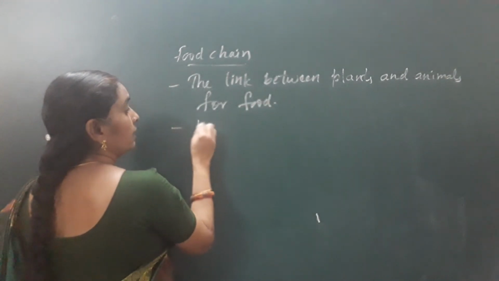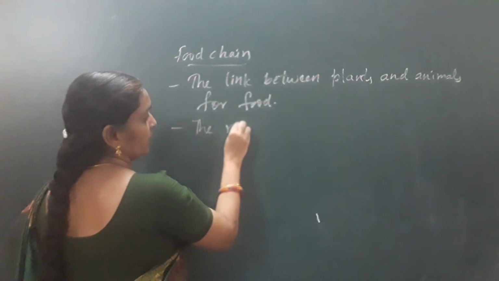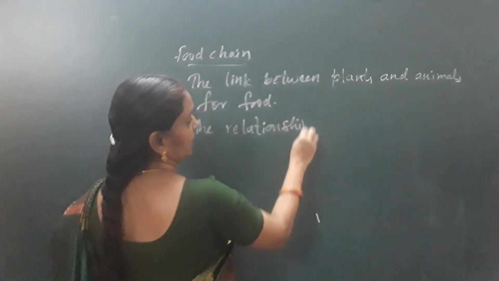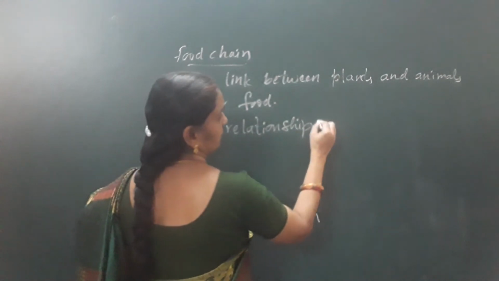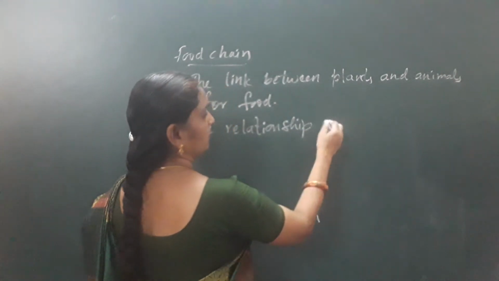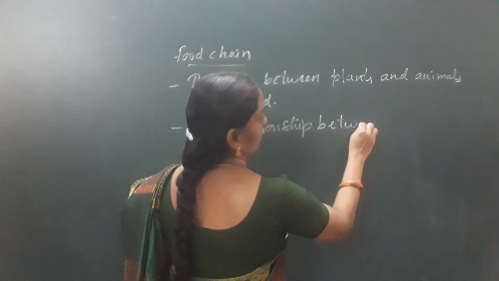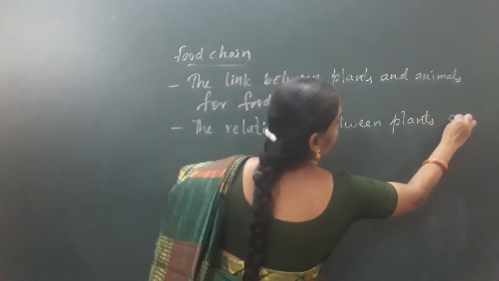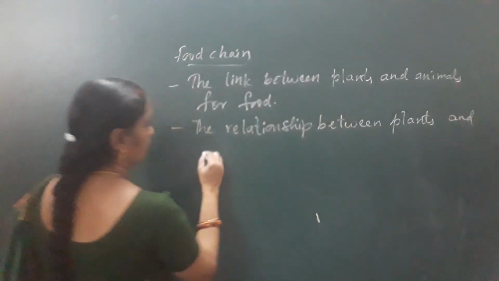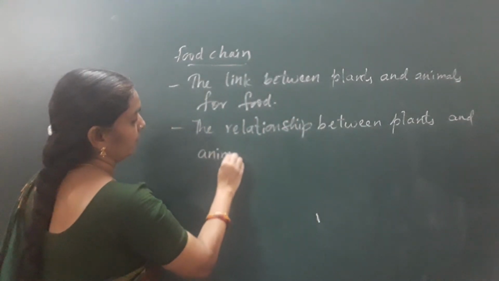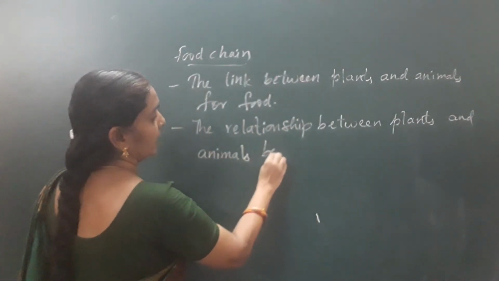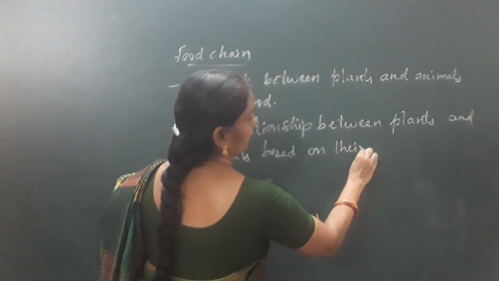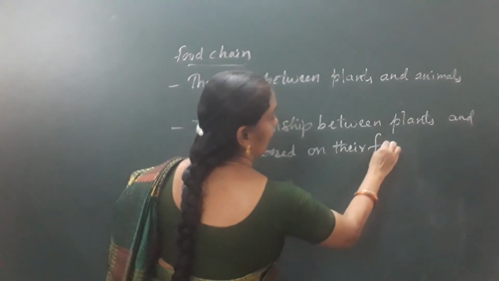And next, it can also be explained as the relationship between plants and animals based on their food habits.